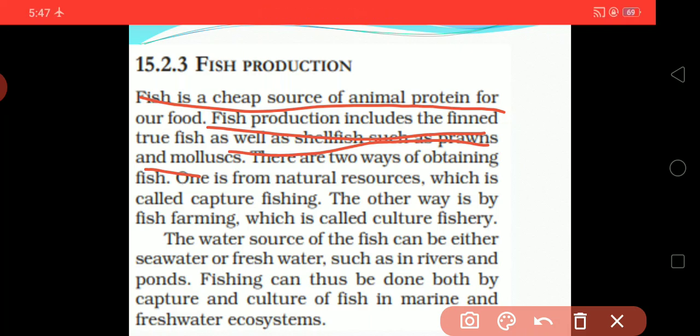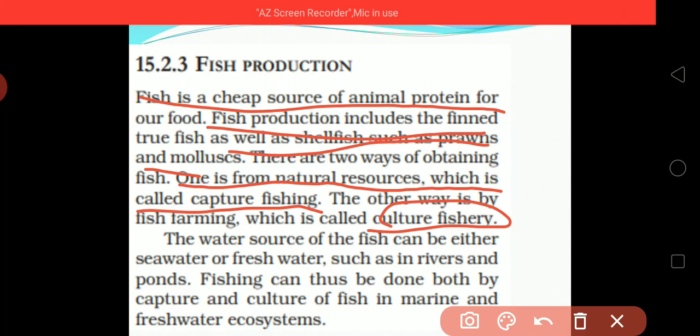So there are two ways of obtaining fish. One is from the natural resources, which is called capture fishing. So two types of ways are there, of which the first is what? Natural resources, which we said is capture fishing. The second way is by fish farming, which is called culture fishery.